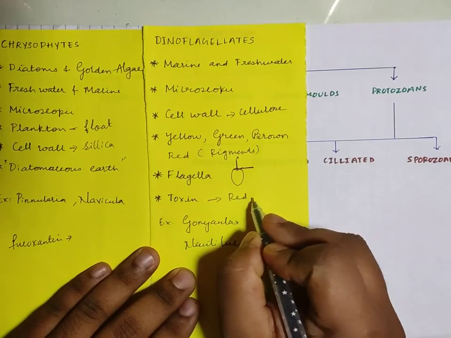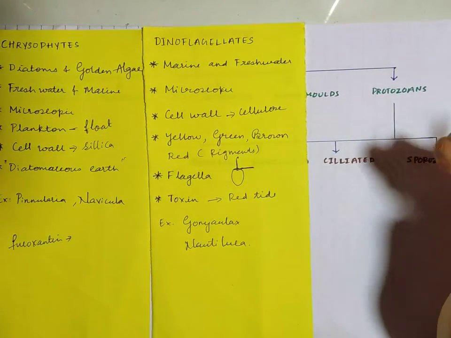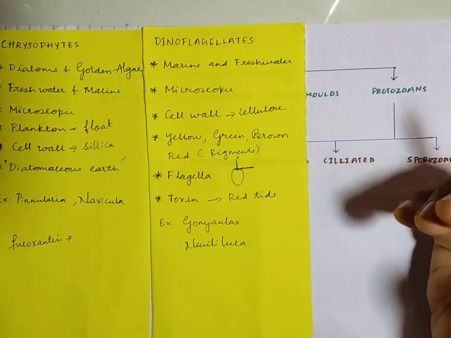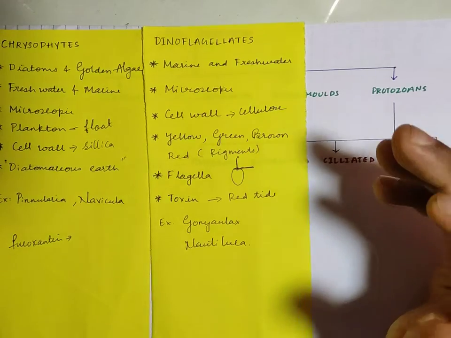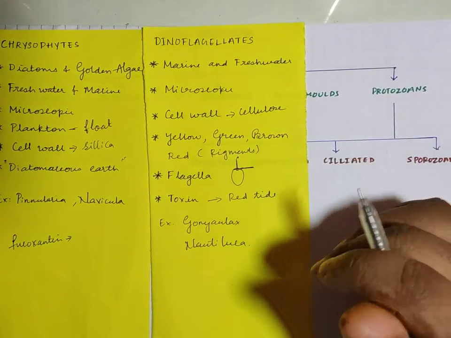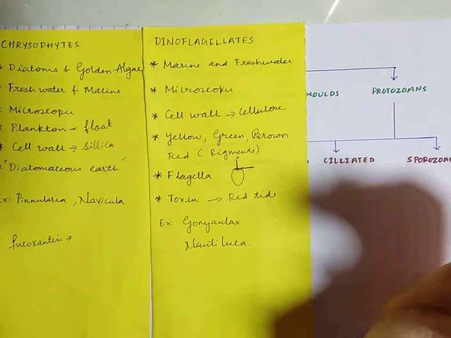when there is a formation of red tide. Now what is this red tide? See, when the nutrients in a water body get increased, it leads to something called eutrophication. Now what is this eutrophication? That is abundant or luxuriant growth of a particular kind of algae or dinoflagellates.